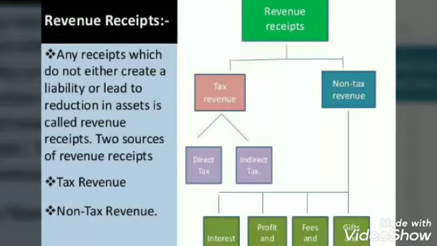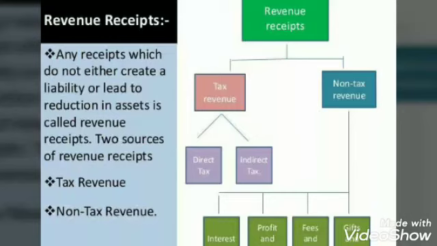Then we have a special assessment. Special assessment means, children, that you might have a house somewhere in a backward area, and with the passage of time the property around your house appreciates due to development activities of the government. As a result of the construction of roads or the sewage system, the value of your property increases automatically because a lot of facilities become available around your house. So what does the government do? The government may recover a part of its development expenditure from the owner of such property by way of special assessment.